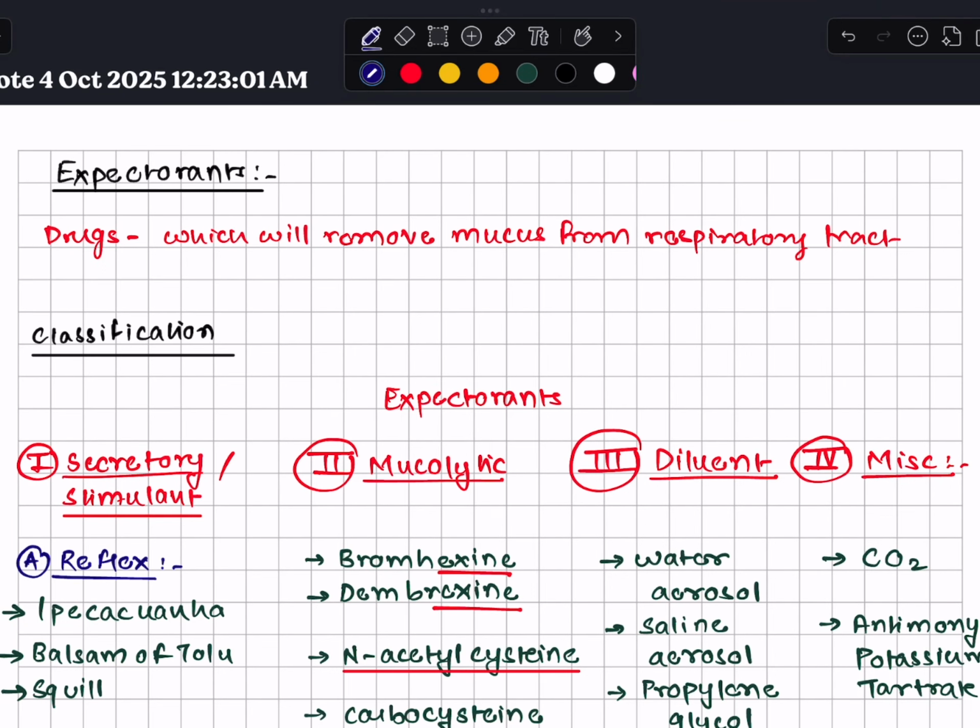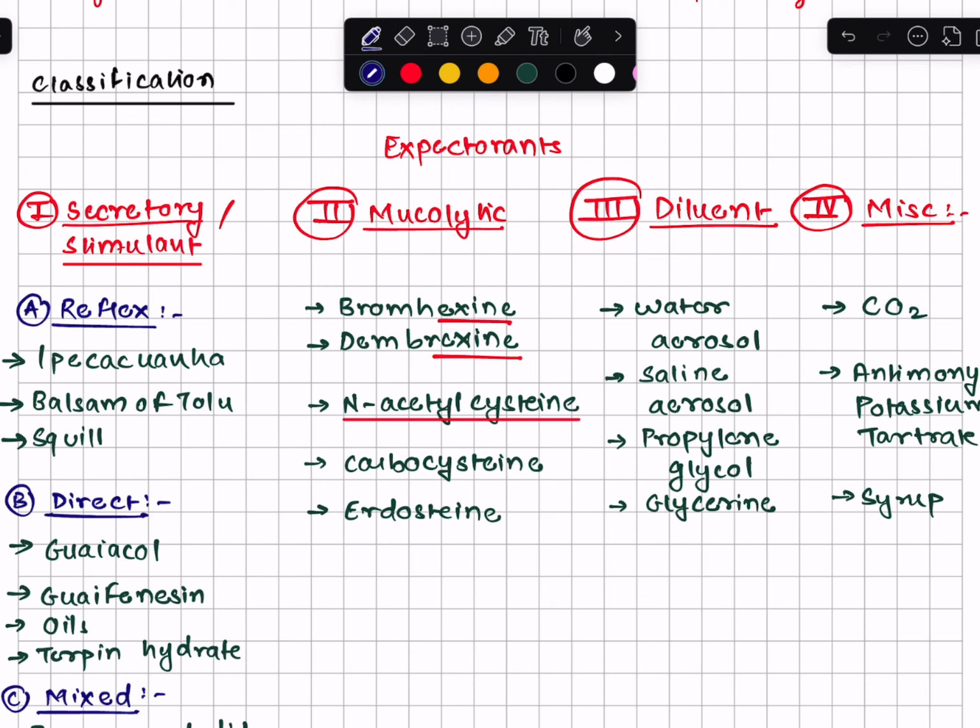Hello, so today we'll start with expectorants. Expectorants are drugs which will help in removal of mucus from your respiratory tract. Classification is in which expectorants are classified under four broad categories, that is either stimulant, mucolytic, diluent, or miscellaneous.